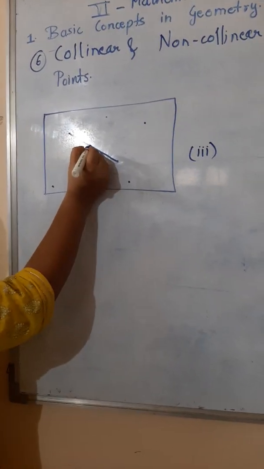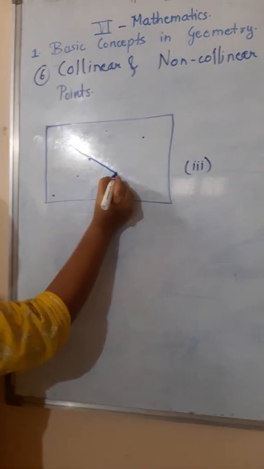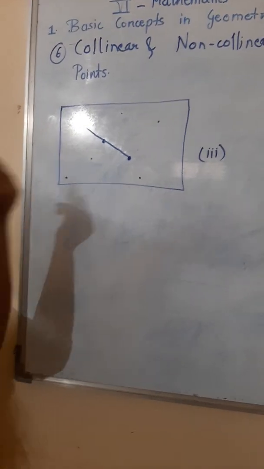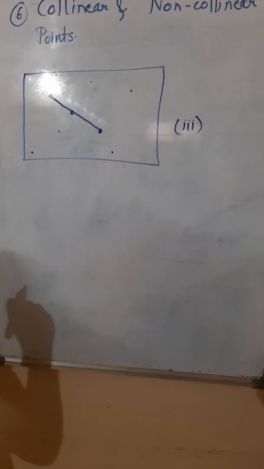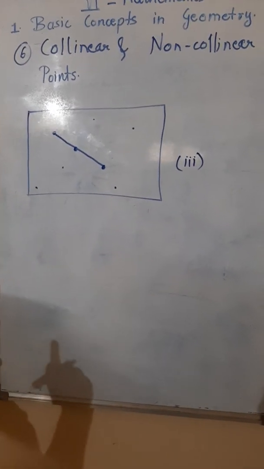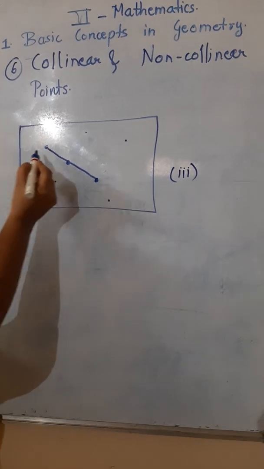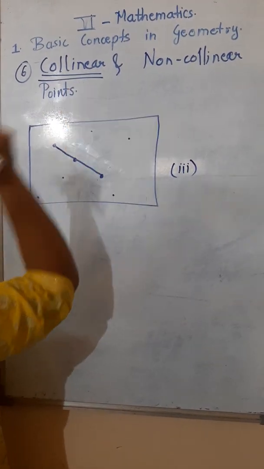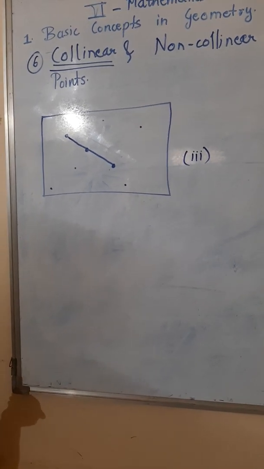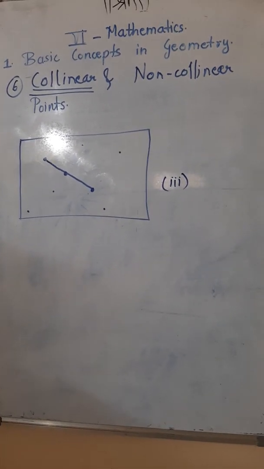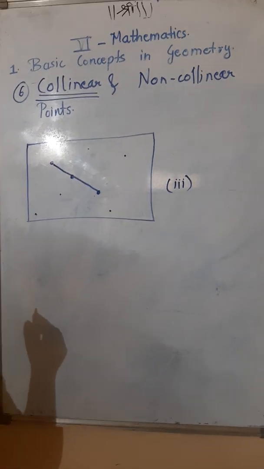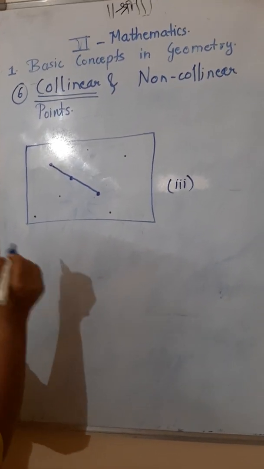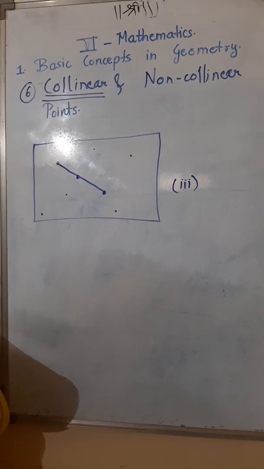Yes. So these 3 points, I will make them a little bit darker so that they are visible to you. 1, 2 and 3. These 3 points are lying on a single straight line. So these points are called collinear points. What are they called? Collinear points. The points which lie on a single straight line are called collinear points.